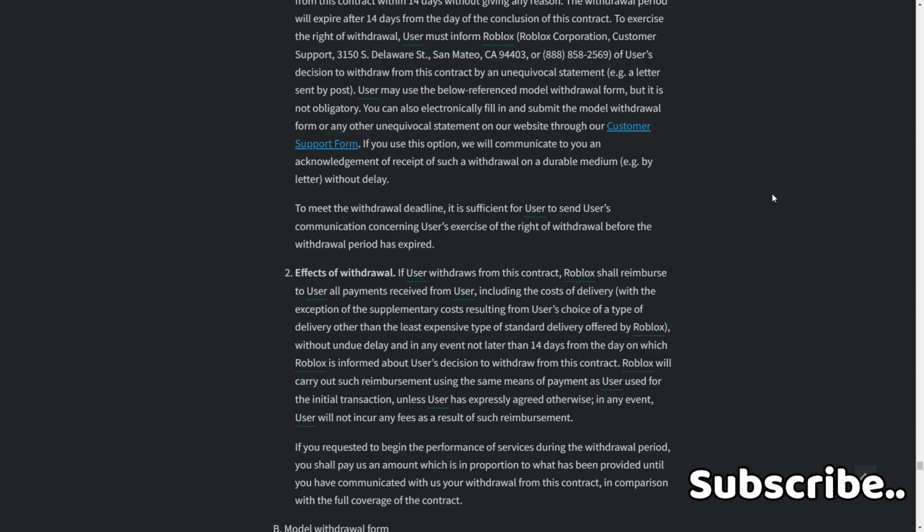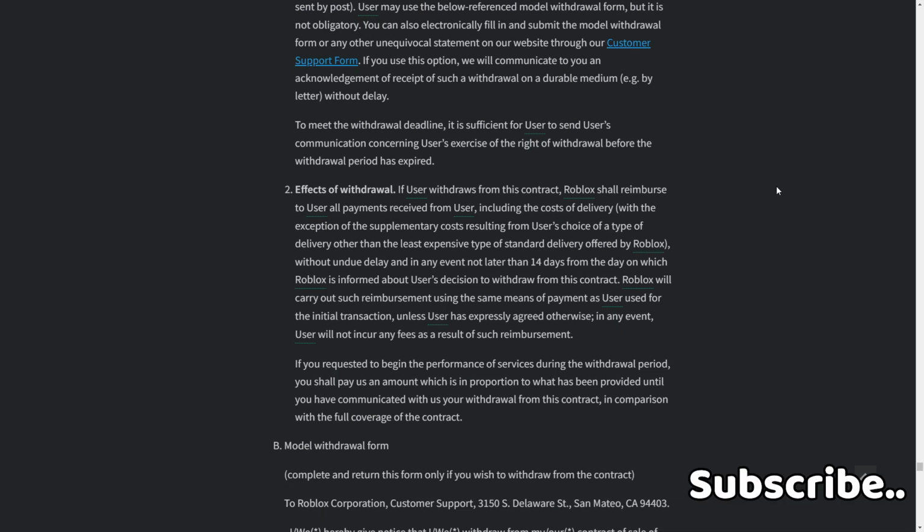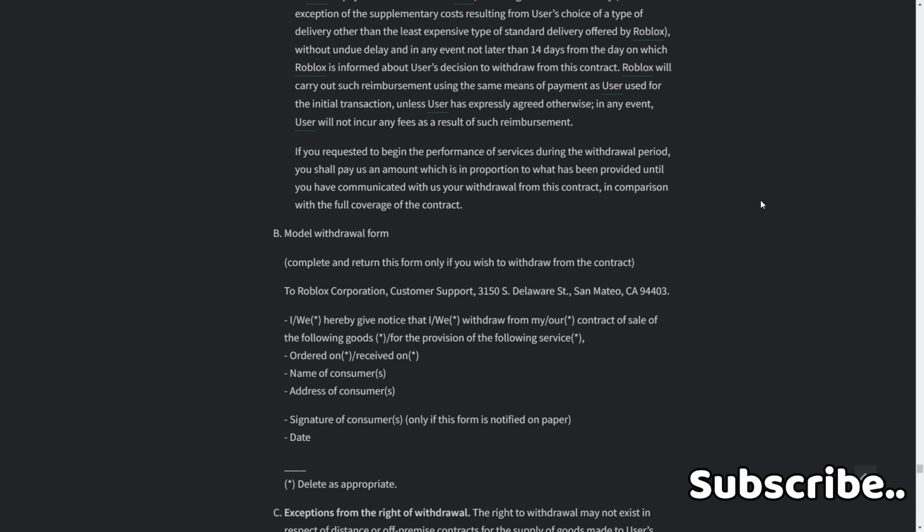In any event, user will not incur any fees as a result of such reimbursement. If you requested to begin the performance of services during the withdrawal period, you shall pay us an amount which is in proportion to what has been provided until you have communicated to us your withdrawal from this contract, in comparison with the full coverage of the contract.